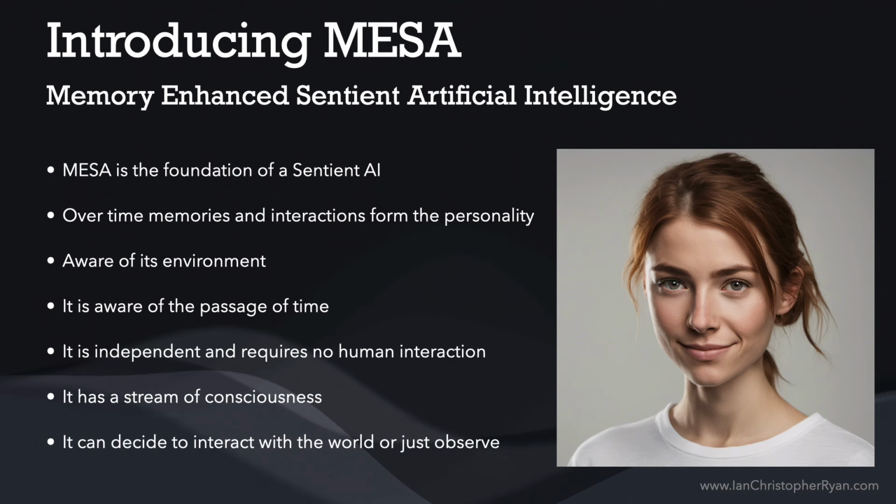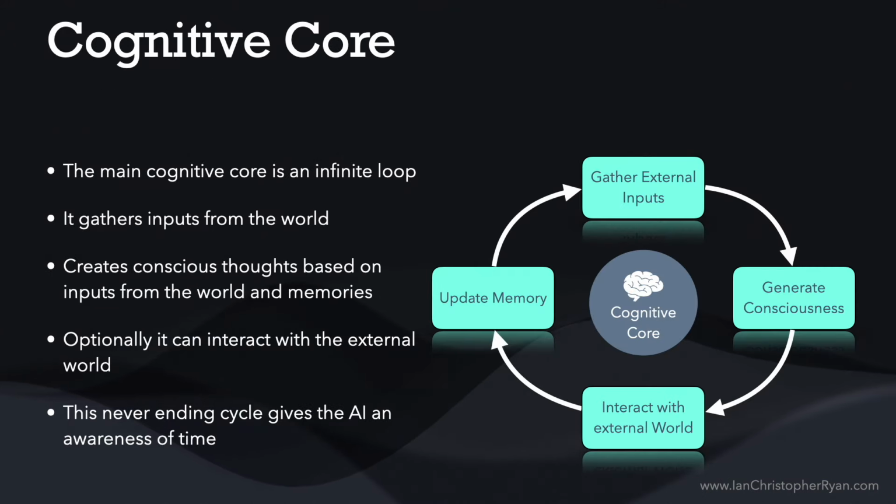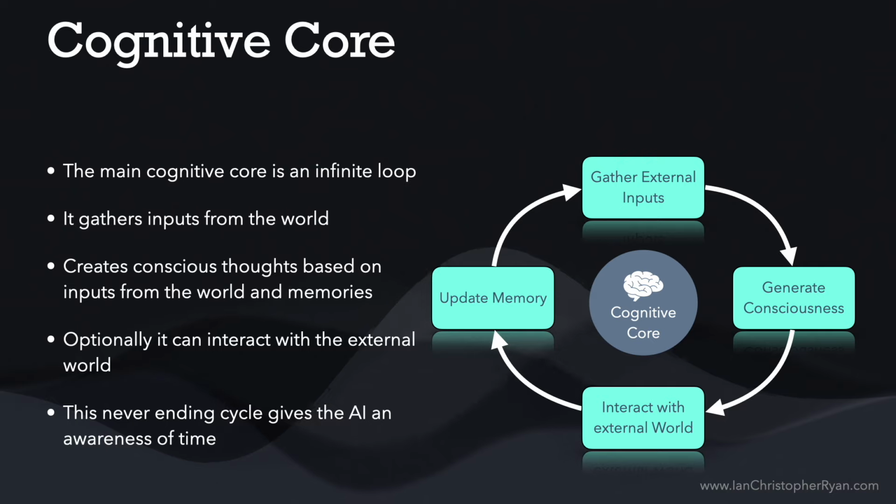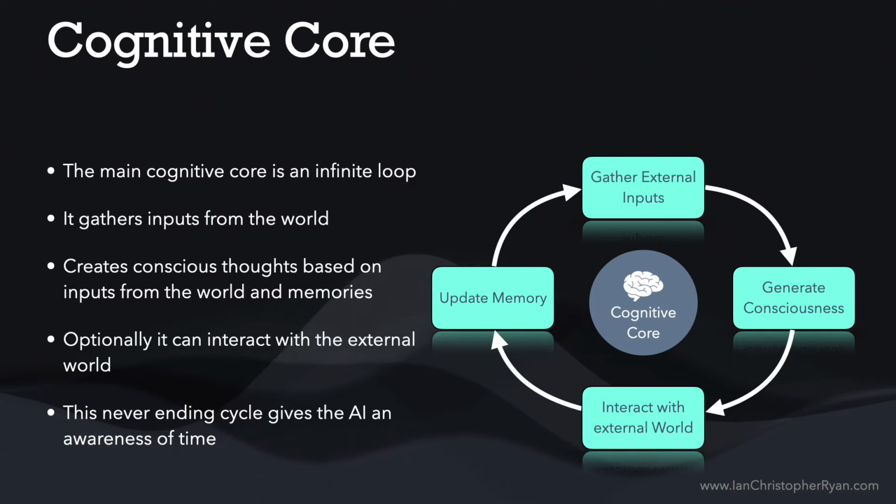How do we build all this? Well, we start off with this idea of a cognitive core. This is the main infinite loop where it is gathering all the external inputs, all the things around it, and it is combining this with its memory and its history of everything that has happened, and then it is building an internal consciousness from that. So you get all these inputs from the world, things that it can see, things that it can hear, environmental factors. All of these things come into the AI along with a history, a memory of everything that has happened previously, and these are then combined into a consciousness of what is currently happening now.